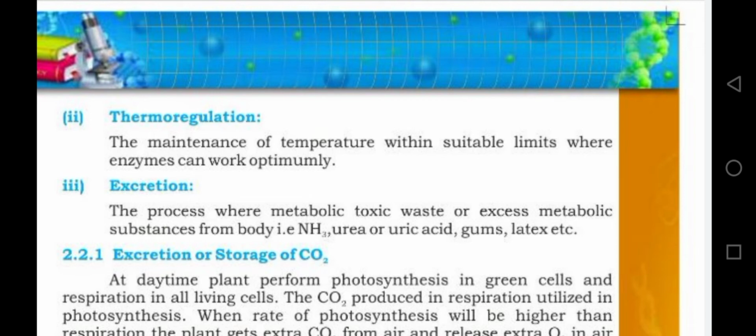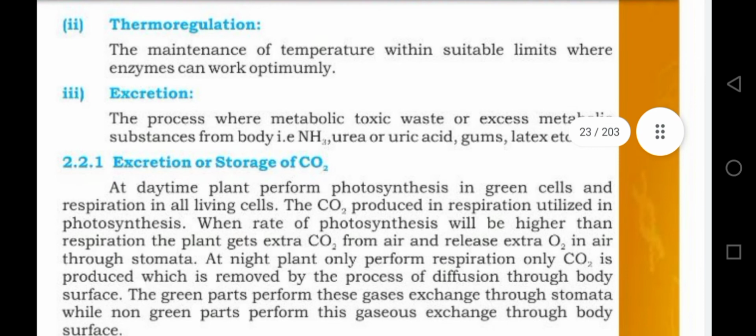So the process where metabolic toxic waste or excess metabolic substances are removed from the body, it means ammonia, urea, uric acid, gum, latex, etc. So in excretion, plant removes the metabolic waste, and first we will discuss the excretion or the storage of CO2,